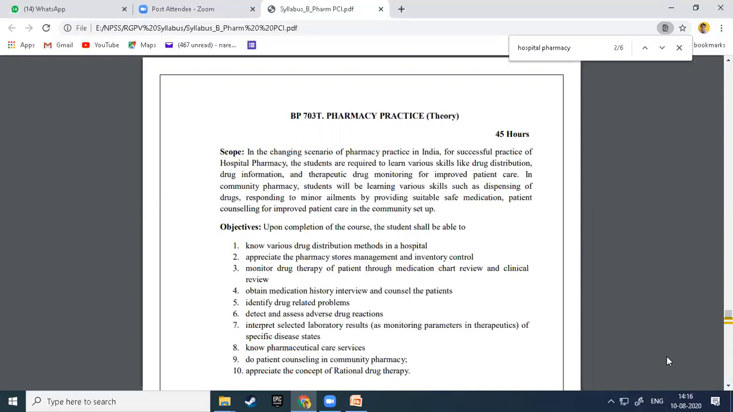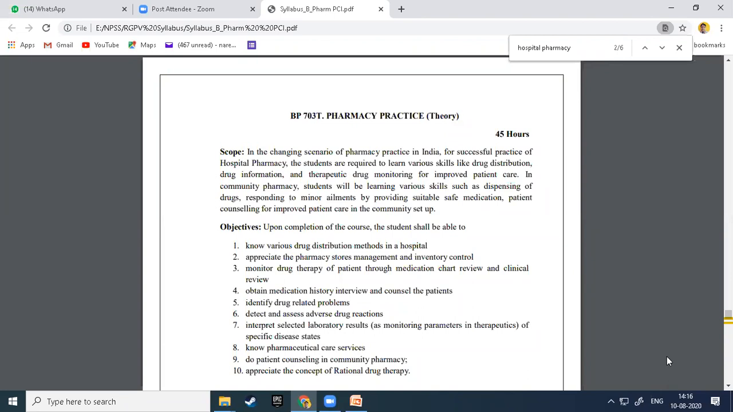Now next, he obtains the medication history, interviews, and counsels the patient. The pharmacist should be able to counsel the patient and understand the medical history. He asks some questions and learns the patient's history or medication history for that particular disease.